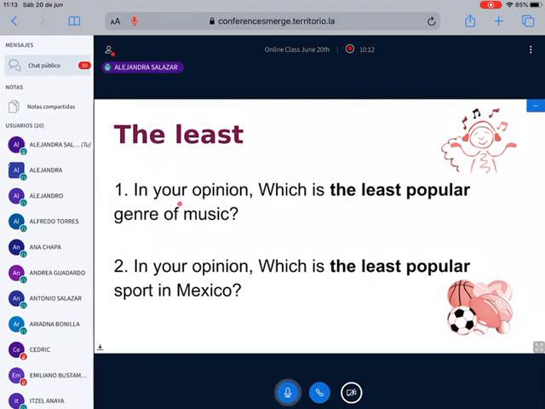If we want to contrast this one with the opposite form, we can ask, which one do you think is the most popular genre of music? The opposite of this question.